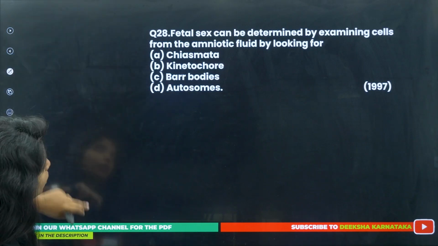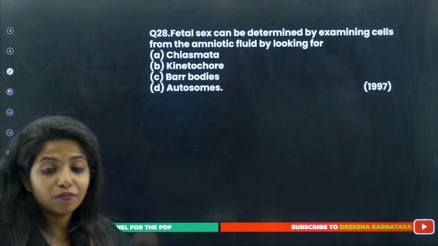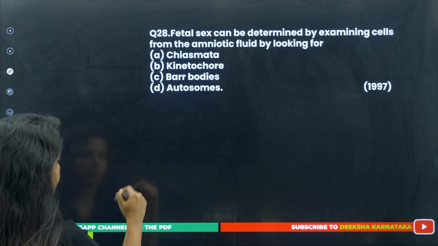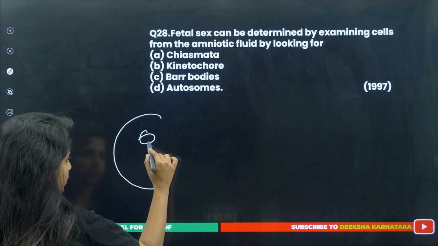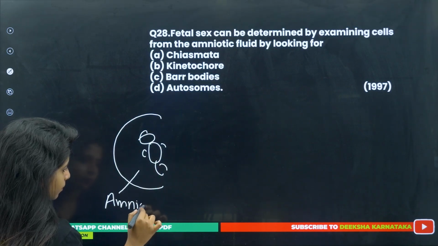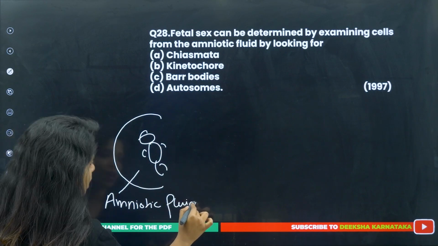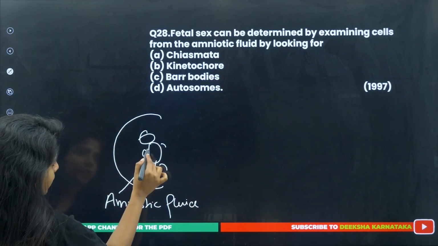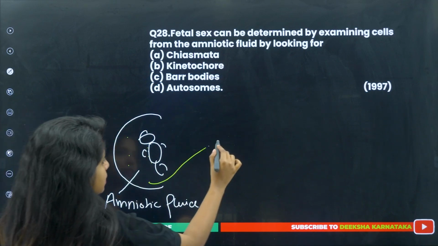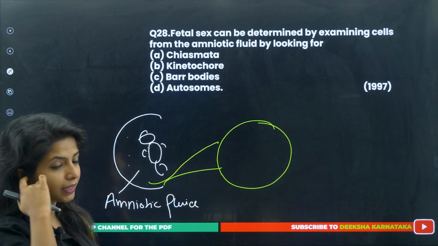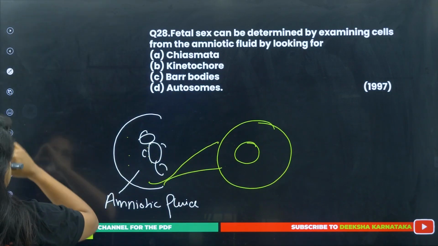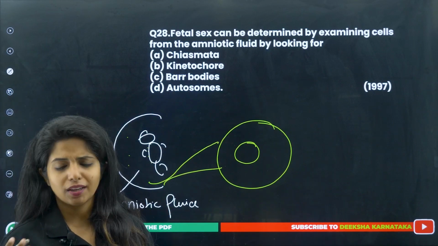Now these terms might be very complicated for you, but trust me, it's very easy if you study with me in this session. Okay, so basically, if this is the baby that is growing and this is the amniotic fluid, then what happens? Certain cells from the baby's body will be shed and will be present over here. Now these are taken up and examined, and when the nucleus of this particular baby is checked, you get to know the chromosomes, the sex chromosomes and everything like that, right?